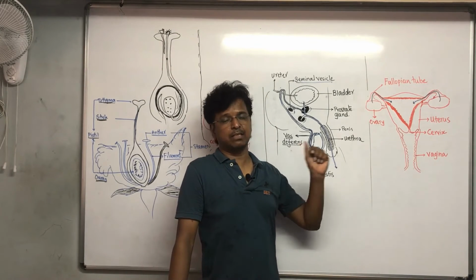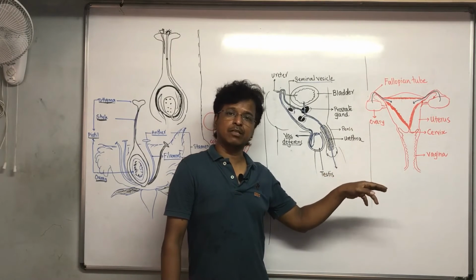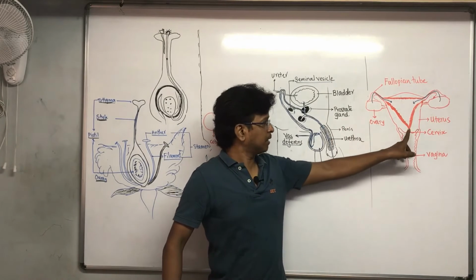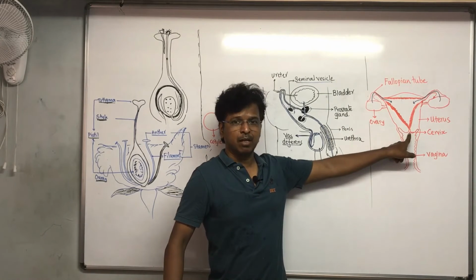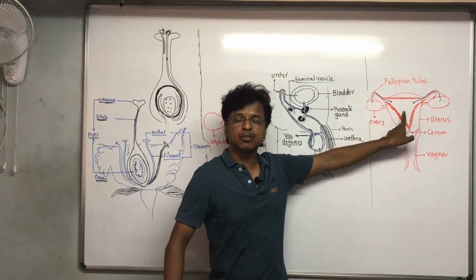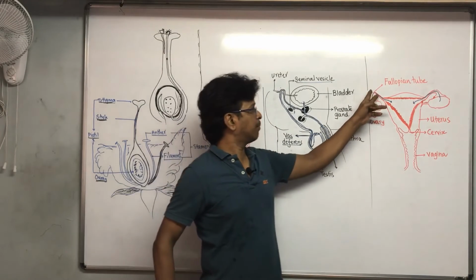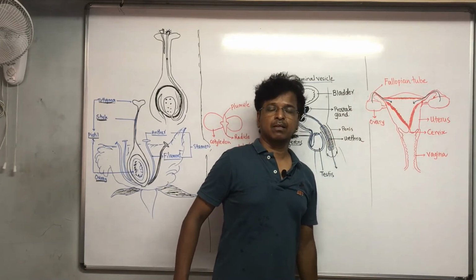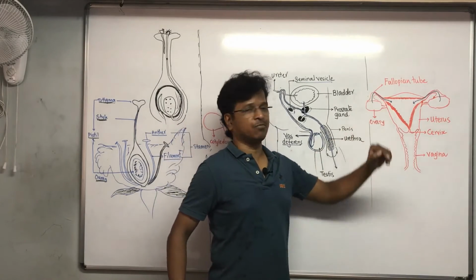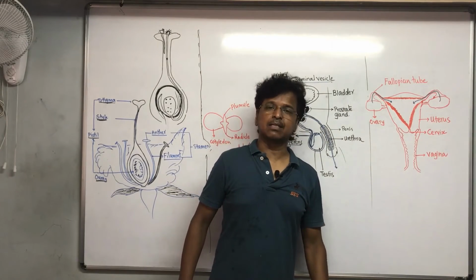This can be done in the case of girls also. At that time, a copper T is used. The copper T is placed somewhere over here, and then the sperms don't enter the uterine wall itself. Or they can clip the fallopian tubes. In the surgical procedure, they cut these fallopian tubes so that the egg cells don't enter. That is a surgery.